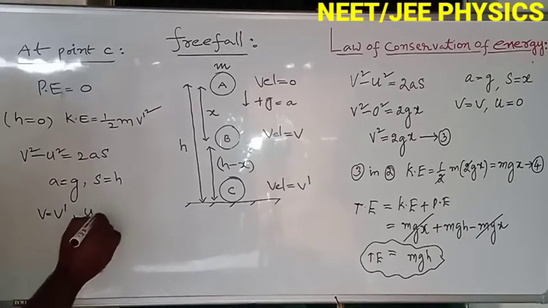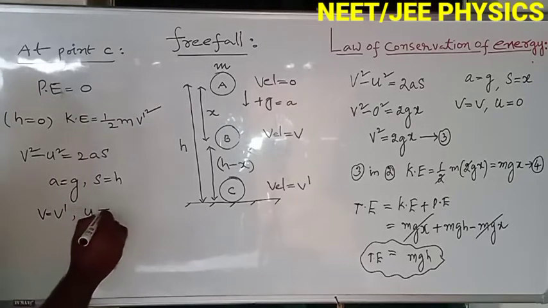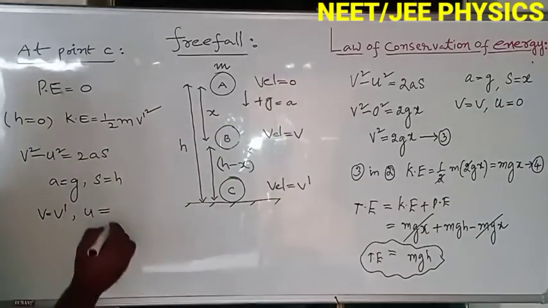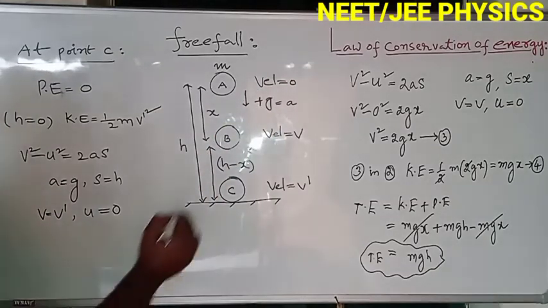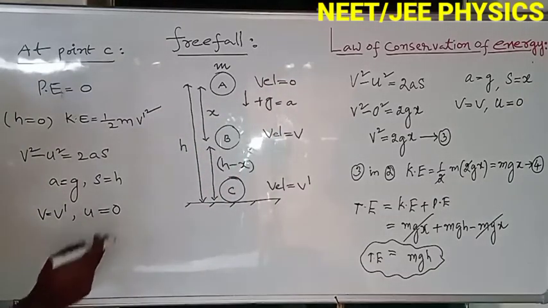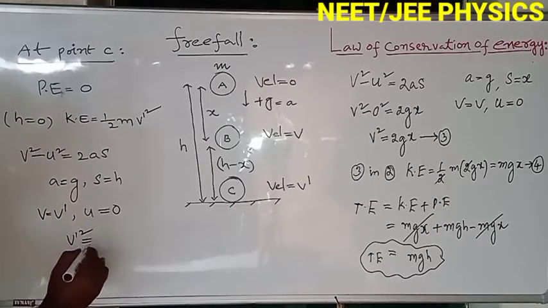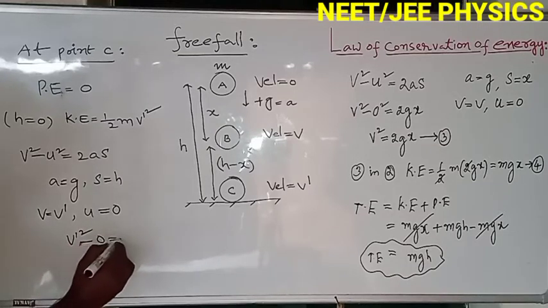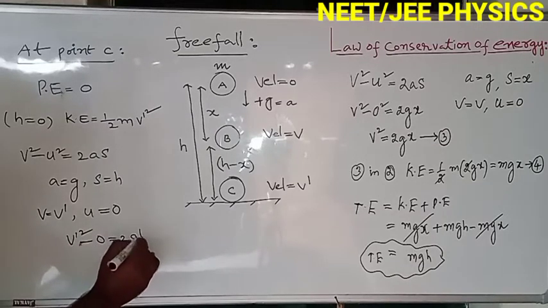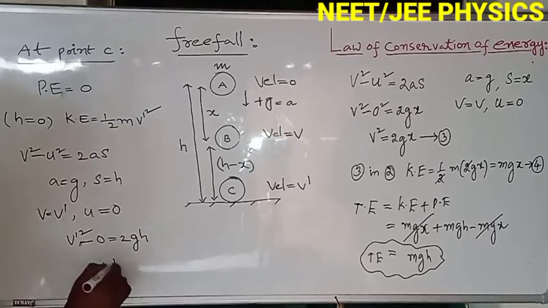Initial velocity is 0. Now substitute all these values in the equation. You get v dash square minus 0 square equals 2gh. So v dash square equals 2gh.